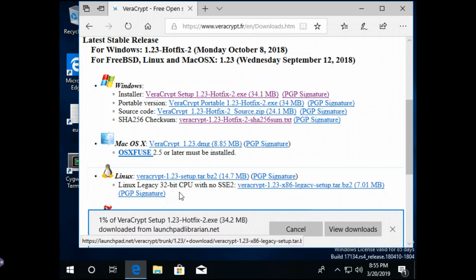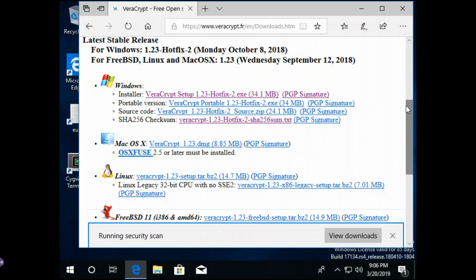Now this is going to take a little while, so I will fast forward here to just before the download completes. The download is nearly completed. We have just about 10 seconds left. And once it has completed, we're going to confirm that what we have downloaded is what we expected to get downloaded. For right now, we'll just close this part.